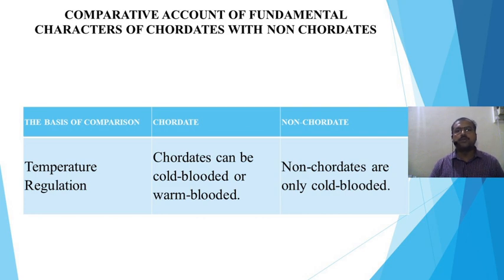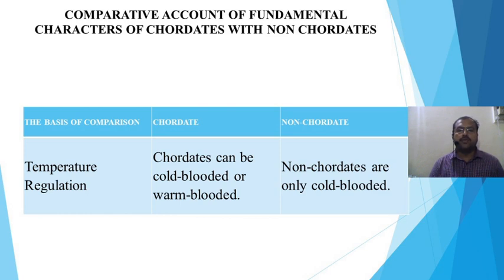So what is meant by the terms cold-blooded and warm-blooded? Cold-blooded animals are also called poikilothermic organisms. What is a poikilotherm? The individuals whose body temperature varies with the surrounding temperature.